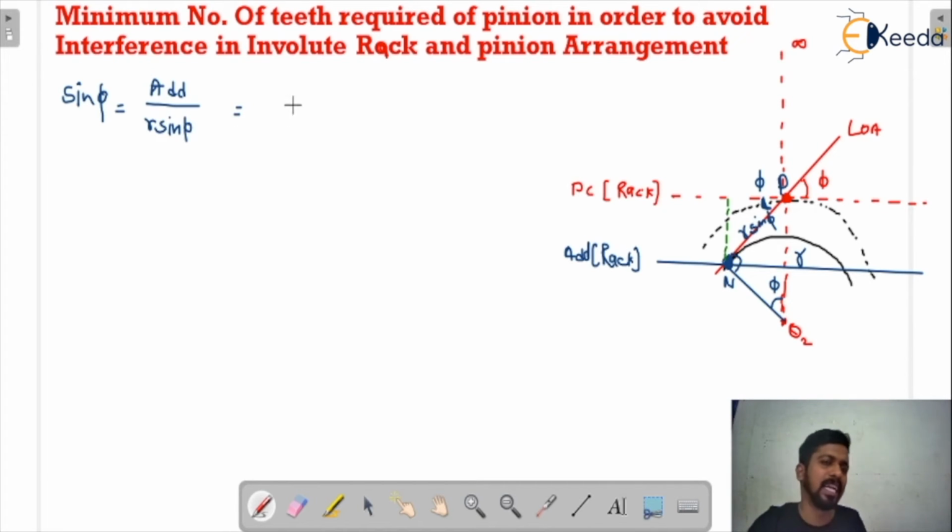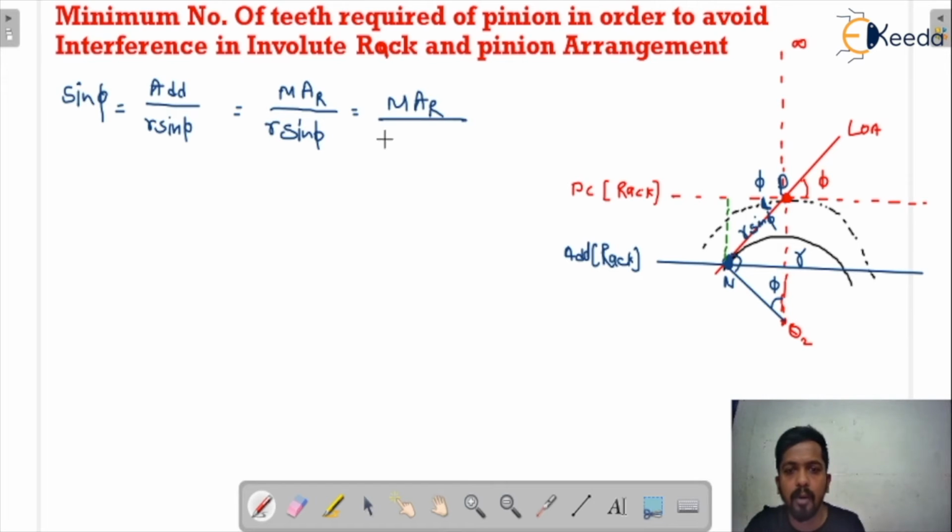And we all know that the addendum is equal to module into fractional addendum for the rack, because we are calculating for the rack. So that is r sin phi, and here we can write down the value of r, that is m T by 2, since we are talking about the minimum number of teeth, multiplied by sin phi.